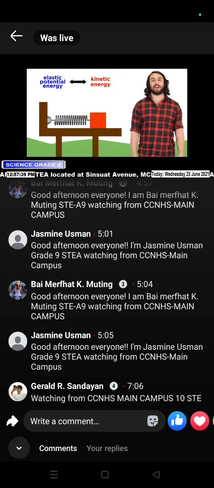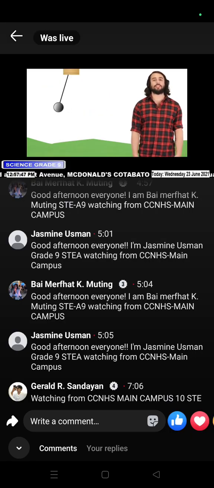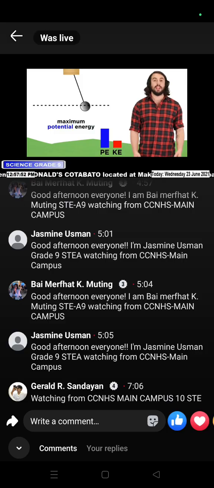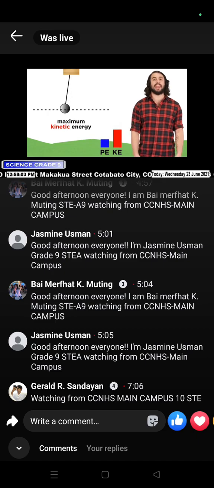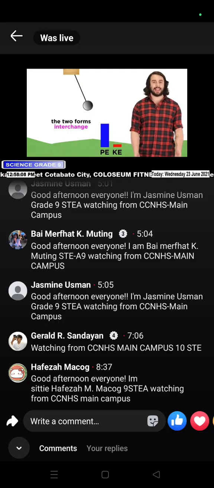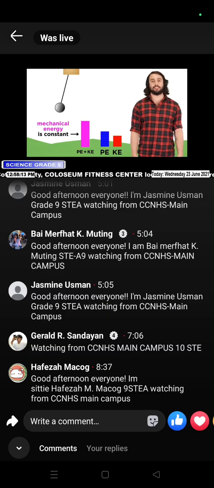This is more easily visualized using the simple harmonic motion of a mass spring system, which utilizes elastic potential energy. But we can also use the pendulum of a grandfather clock, which will use gravitational potential energy. At the top of the swing, the pendulum possesses its maximum potential energy and zero kinetic energy. At the very bottom of the swing, it possesses its minimum potential energy and its maximum kinetic energy. As these two forms interchange again and again, there is conservation of energy, and the total mechanical energy, which again is the sum of the two, is constant.